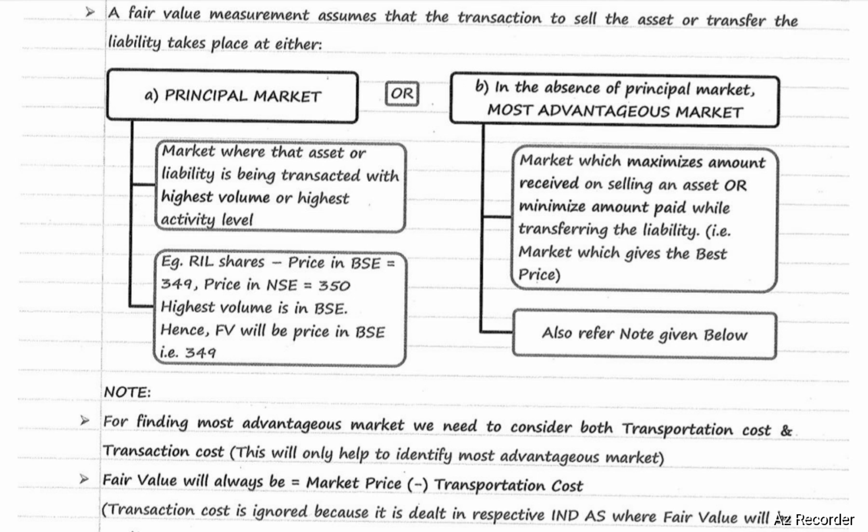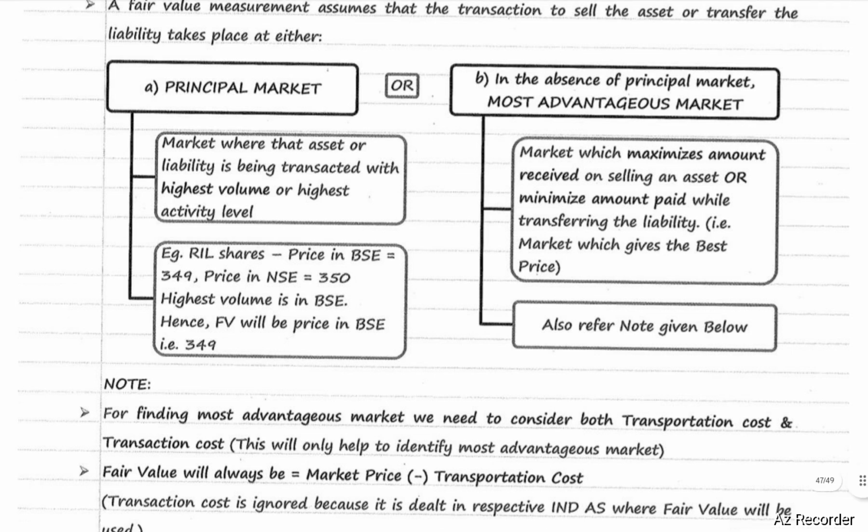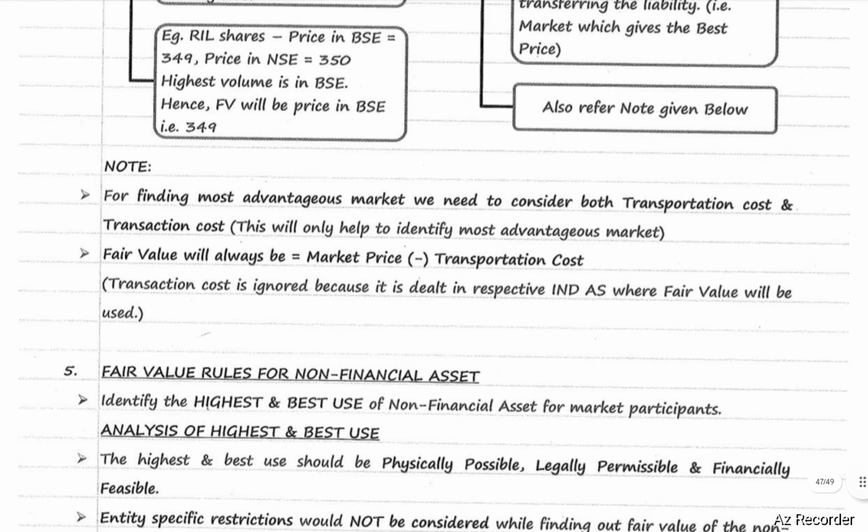Next, in the absence of a principal market, the most advantageous market. Most advantageous market means the market which maximizes the amount received on selling an asset or minimizes the amount paid while transferring the liability. That is the market which gives the best price. For finding the most advantageous market, we need to consider both transportation cost and transaction cost. So both costs need to be deducted for finding the most advantageous market.